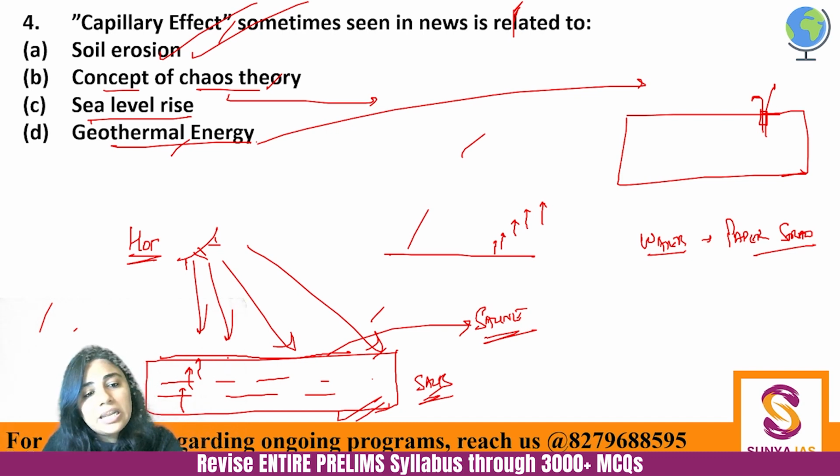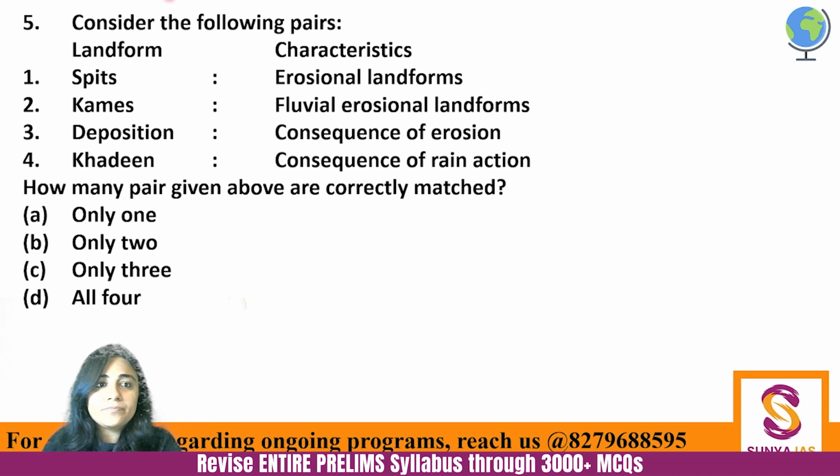Soil erosion से भी सवाल आ चुके हैं, capillary effect से भी सवाल आ चुके हैं, right? So both these are important. Next, consider the following pairs, landform and characteristics. सिर्फ लैंडफॉर्म के नाम लेते हैं, मैं नाम लूंगी, and I will keep telling you कौन सा किस characteristic में आता है. Spits, Chemis, Deposition and Khadin.